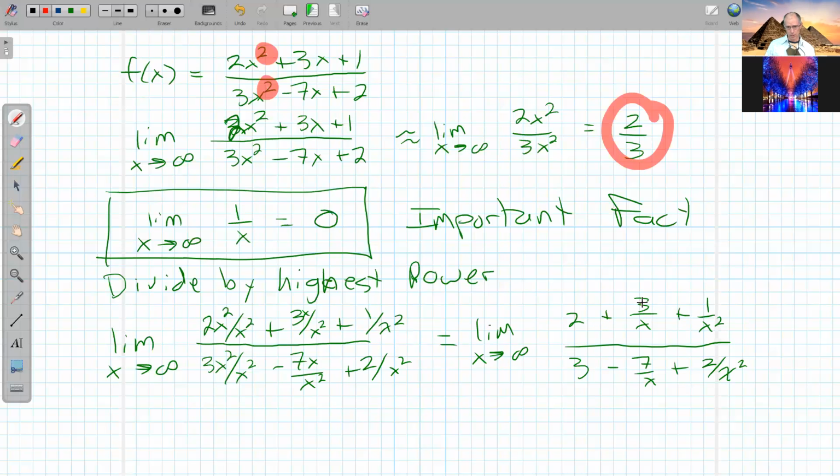Well, as x gets bigger and bigger, 3 over a bigger and bigger number is going to go to 0. 1 over a bigger number, because I'm squaring it, is going to 0. That's going to 0. That's going to 0. And the only things left here are the 2 over 3, which is kind of cool.